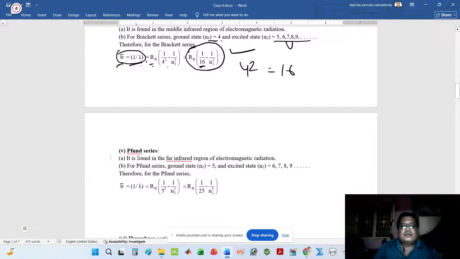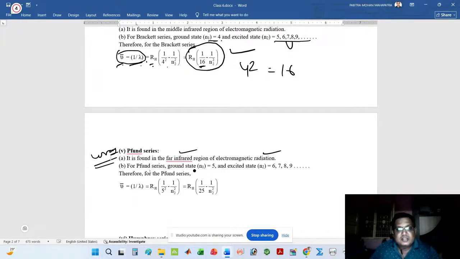So you can write infrared, or you can write far infrared. It is found in the far infrared region of the electromagnetic radiation.